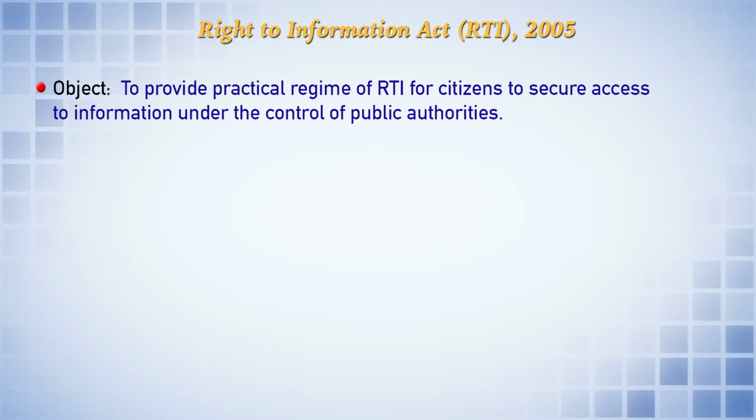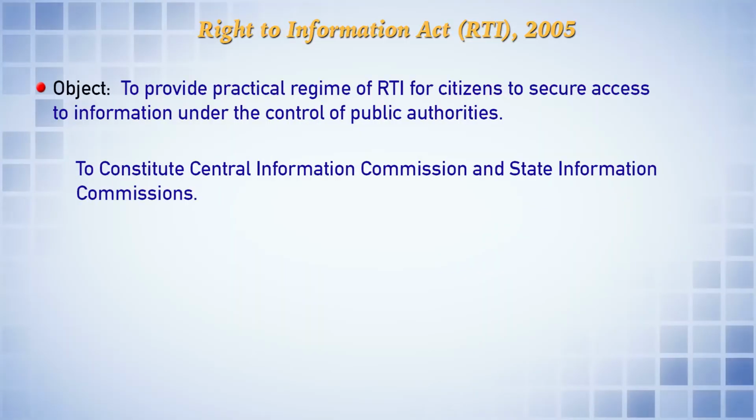The objective of the Right to Information Act is to provide a practical regime of right to information for citizens to secure access to information under the control of public authorities. The Act clearly defined who come under the category of public authorities: central government, state government, municipalities or other institutions, and also all institutions substantially financed by the government. You can read the public authority definitions in our study material. A public authority is a public institution rendering service to the public at large.